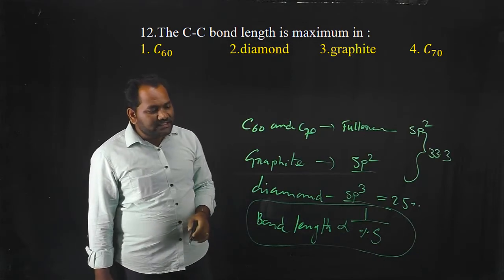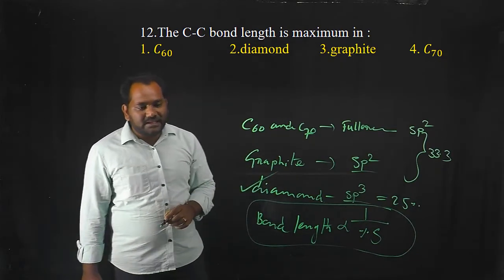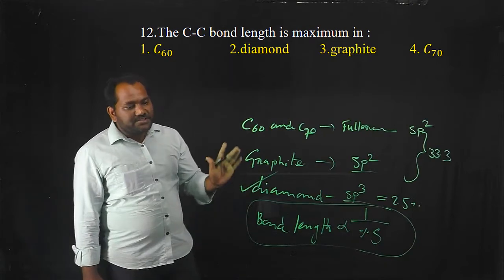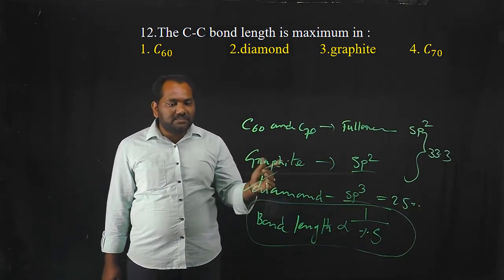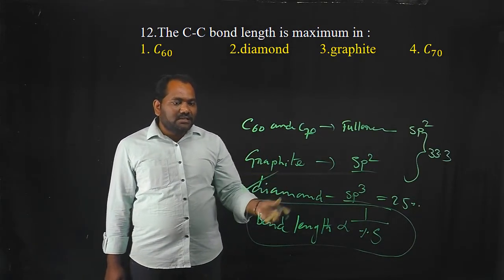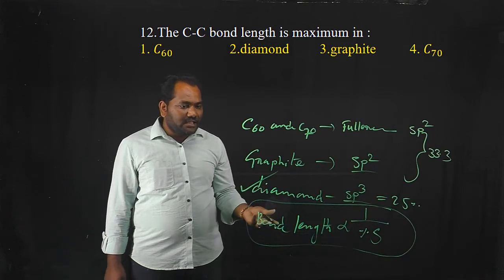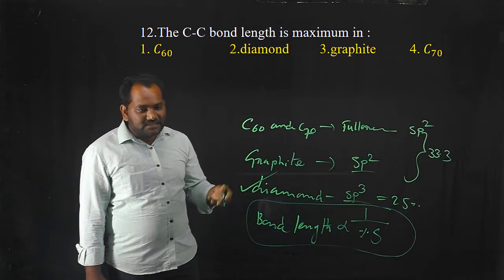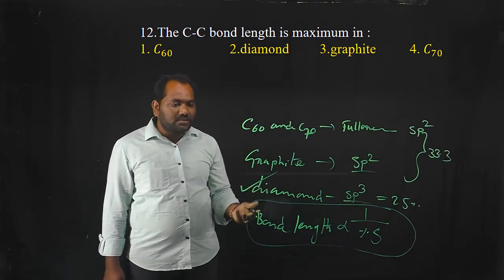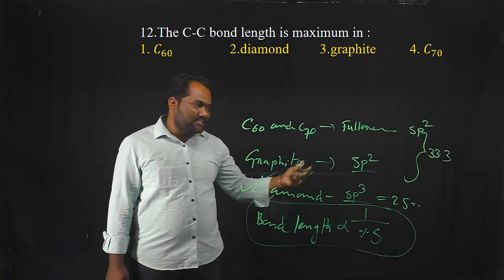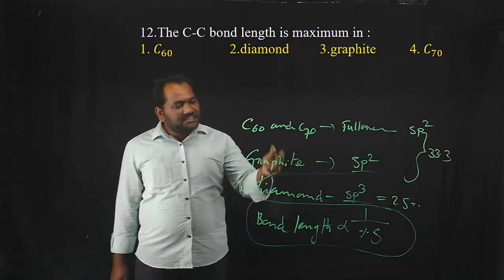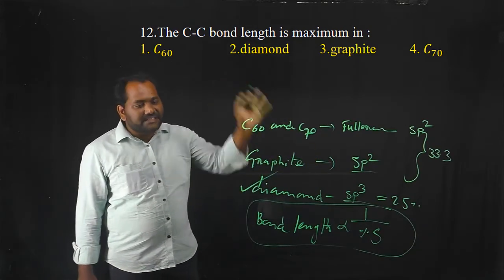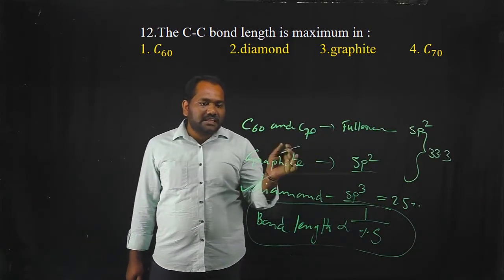So according to this, diamond has the largest C-C bond length, more than graphite, C60 and C70. Graphite, C60, C70 all have the same C-C bond length.